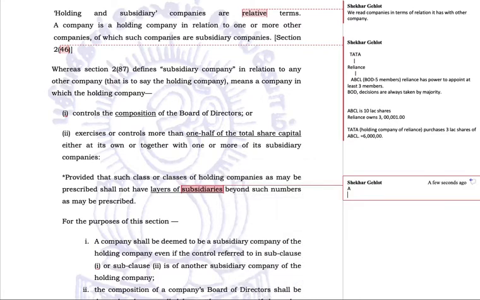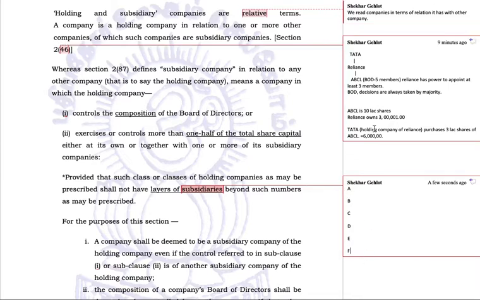A holds B, it holds C, it holds D, it holds E, it holds F. Now, how many layers are there? A is the company which is holding all these companies. E holds F, D holds E, C holds D, B holds C, and A holds B. That means A becomes the holding company for all of them together. Now, how many layers of subsidiary companies does A have in this case? 1, 2, 3, 4, 5. So 5 companies, 5 layers.